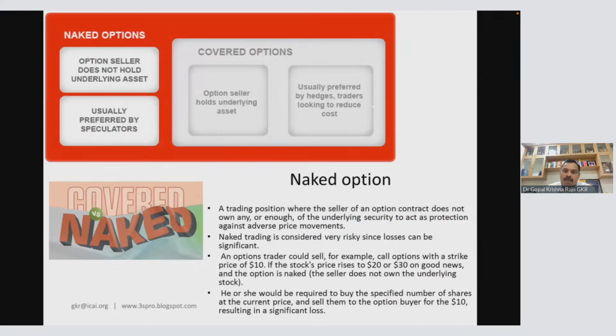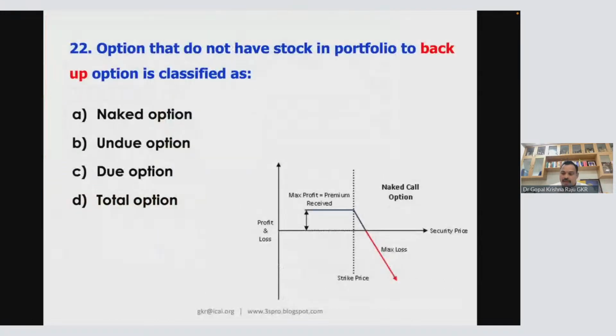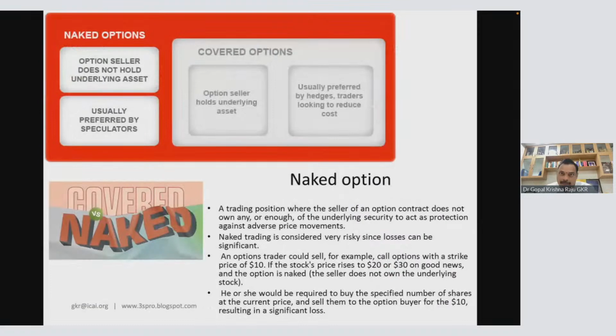Now, what do you mean by a naked option? Remember, guys, naked option means, for example, I am a call holder. What is a call holder? Option to buy. Now, the writer is obligated to sell. When I exercise the option, if the obligator, the writer, doesn't have the stock to sell to me, what will happen? He has the risk of going to the market, buying and then delivering it to me. That is called naked options.